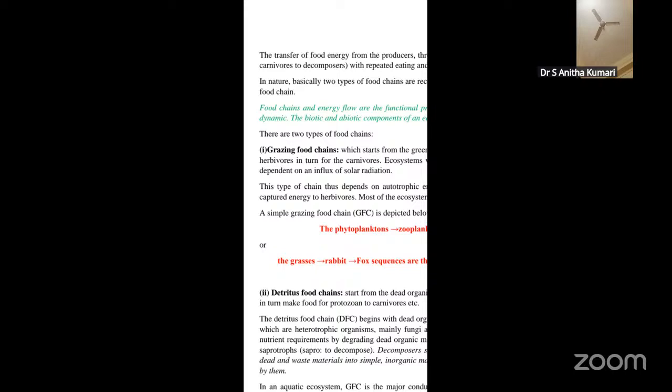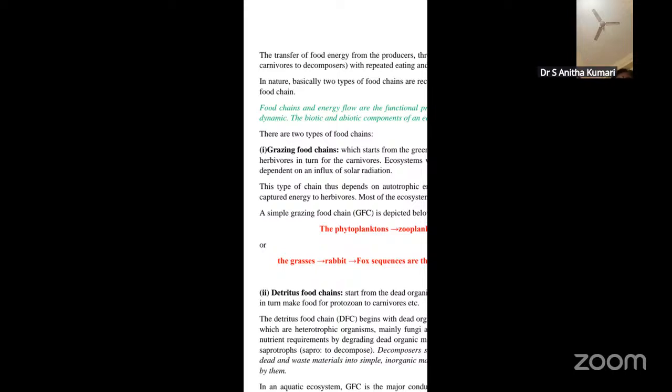So the transfer of this food energy from the producers through the series of organisms, like the primary consumer, secondary consumer, tertiary consumer, to the decomposers, with repeated eating and also being eaten, is called nothing but a food chain. In nature, you have two types of food chain. They are called the grazing food chain and the detritus food chain. Now we'll see what the grazing food chain and the detritus food chain are.